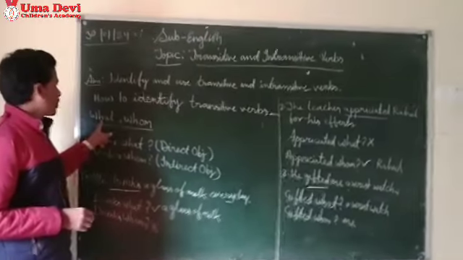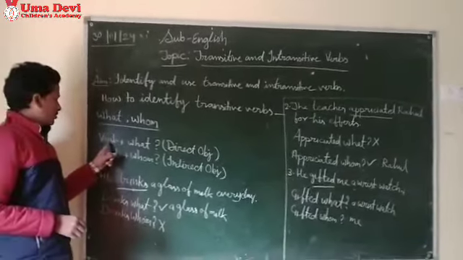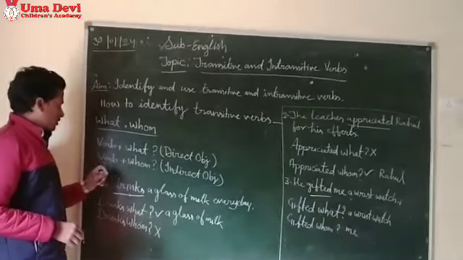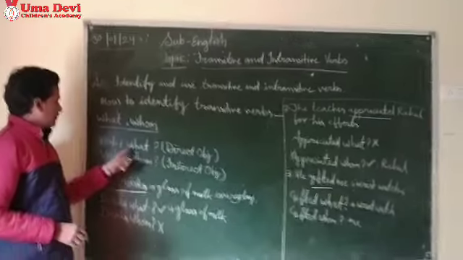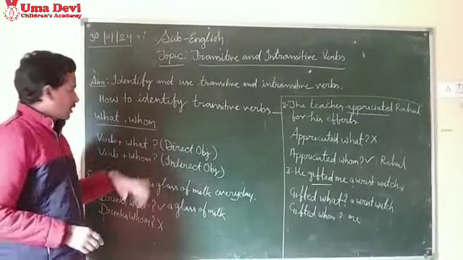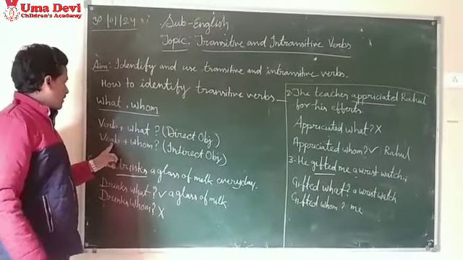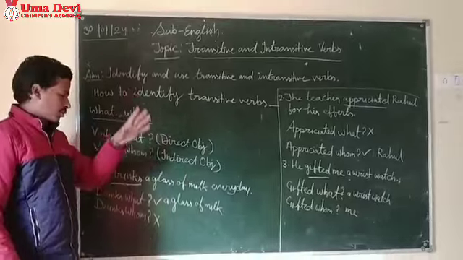Using what and whom. You just write this in the structure: verb plus what, or verb plus whom. If you get an answer to verb plus what, it means that is the direct object. And if you get an answer to verb plus whom, it means that is the indirect object.